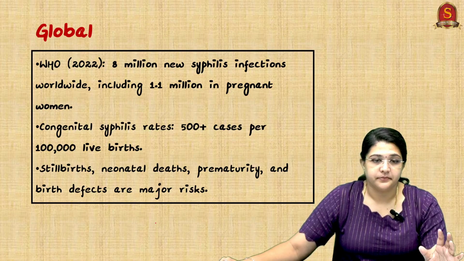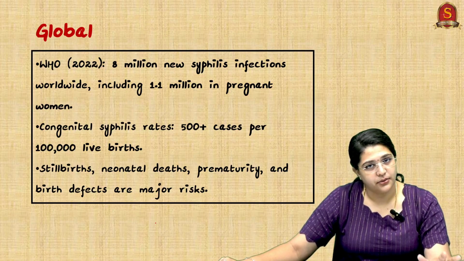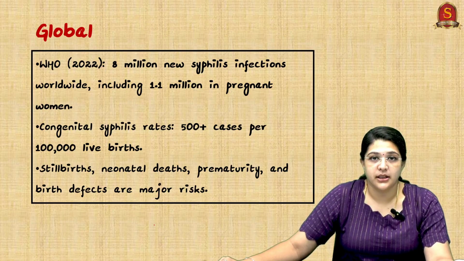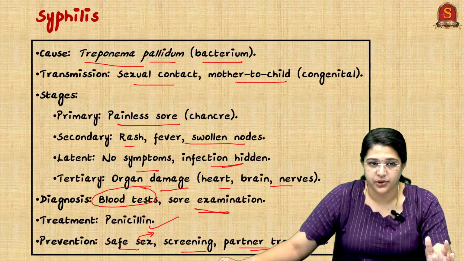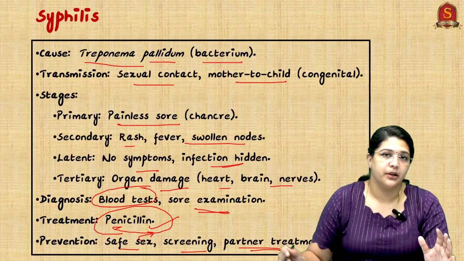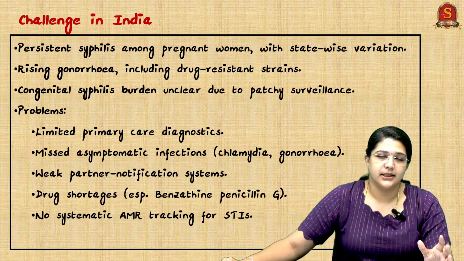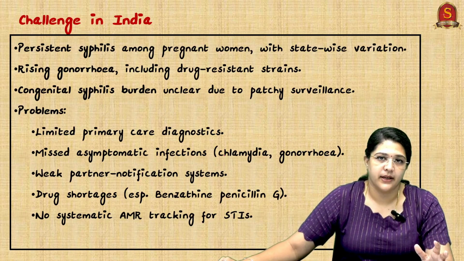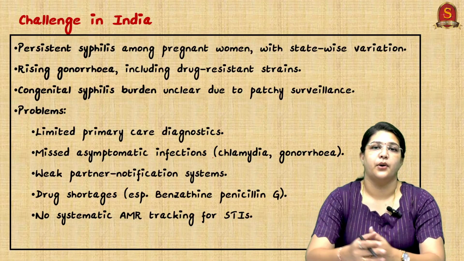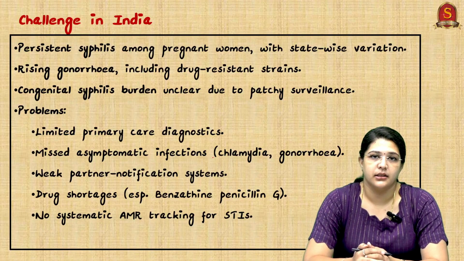And stillbirths, neonatal deaths, prematurity and birth defects are major risks here. So this is a major issue, and just imagine how much worse it would become when antimicrobial resistance comes into the picture, because the treatment here is antibiotics. When treatment is not working, it is going to be very, very bad. The challenge in India is persistent syphilis among pregnant women with state variation, and rising gonorrhea, including drug resistant strains, which is again another STI.